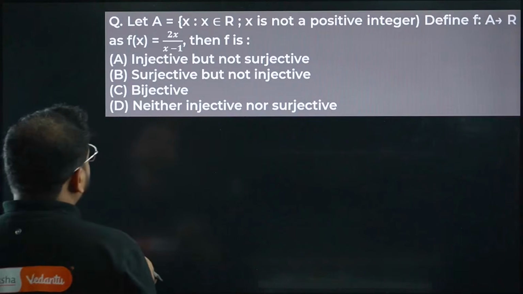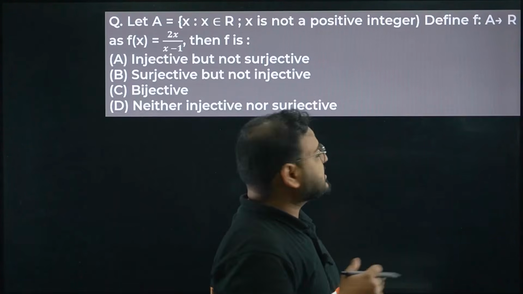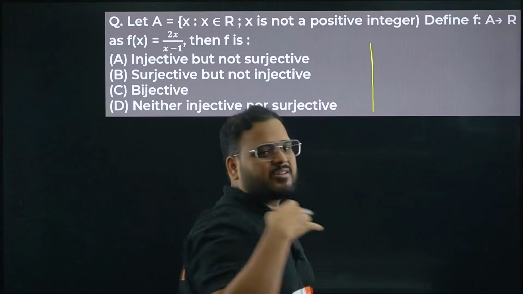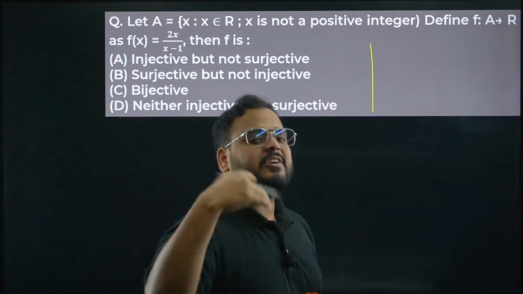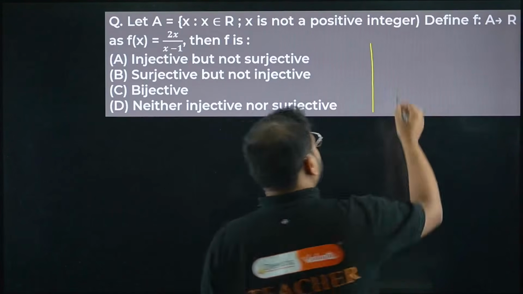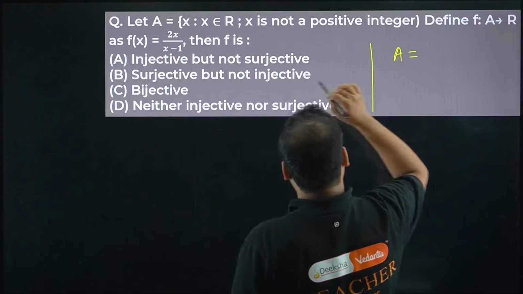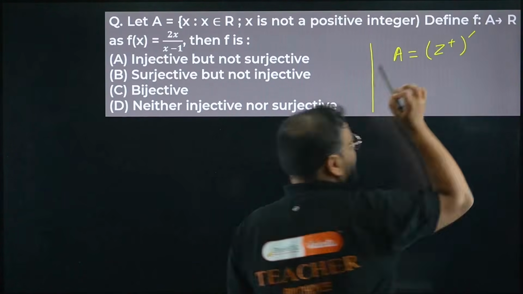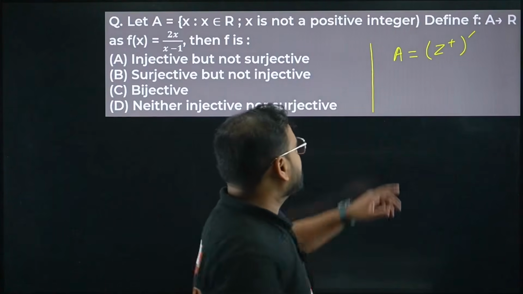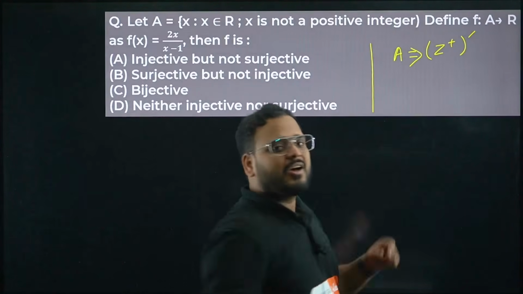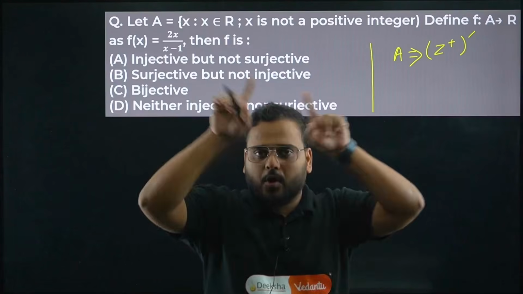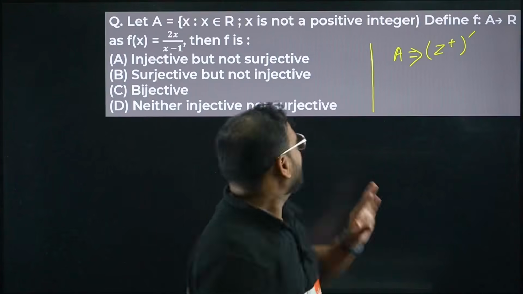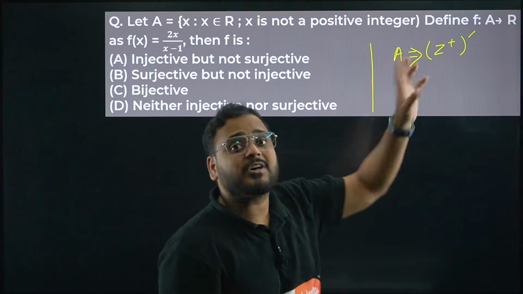We have a set A such that x is not a positive integer. If you write this in a non-standard notation, A is not a positive integer: let's write Z plus for positive integers, and 'not' means the complement, or transpose, of that. The set A is from all real numbers, remove all the positive integers.